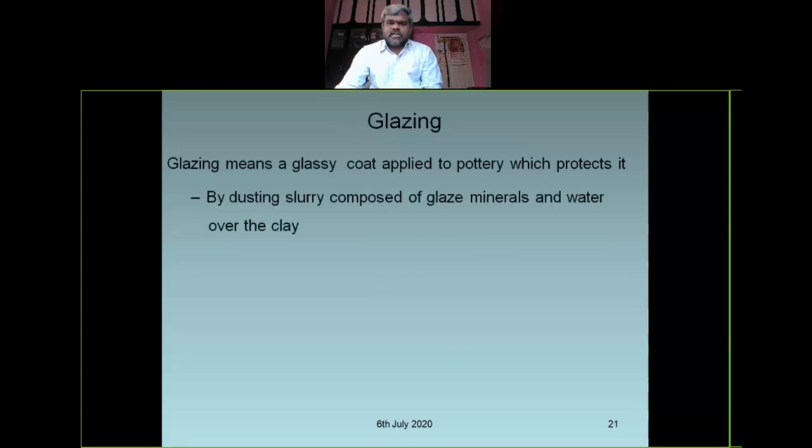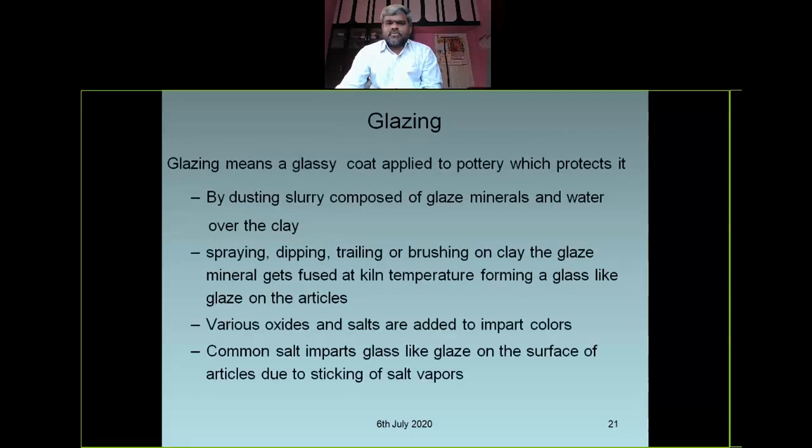Glazing means a glossy coat applied to pottery which protects it. Right? By dusting slurry composed of glaze minerals and water over the clay, right? You get glazing. So by spraying, dipping, trailing, and brushing on clay, the glaze minerals get fused at kiln temperature, forming a glass-like glaze on the articles, right?